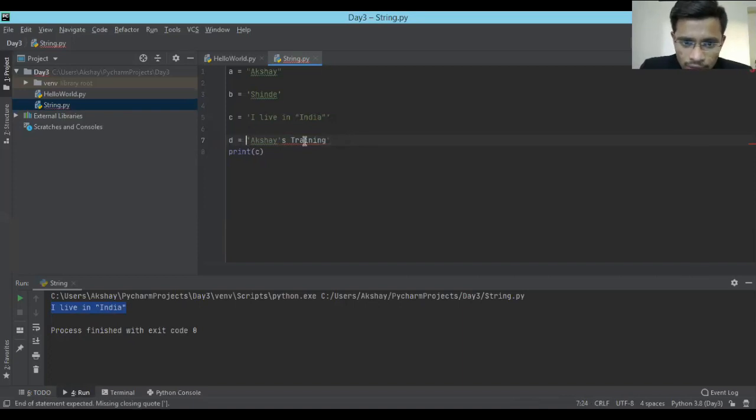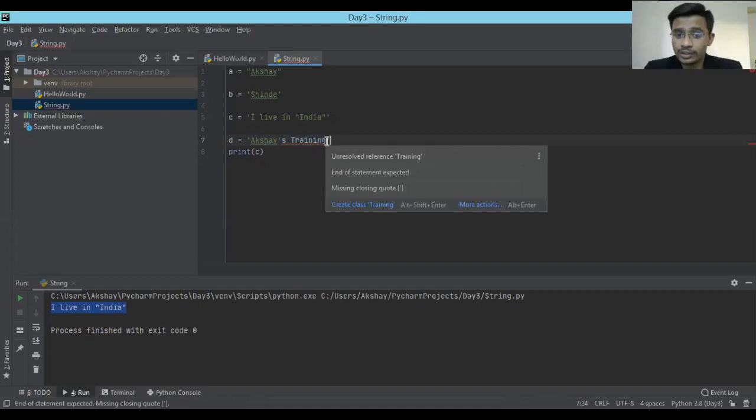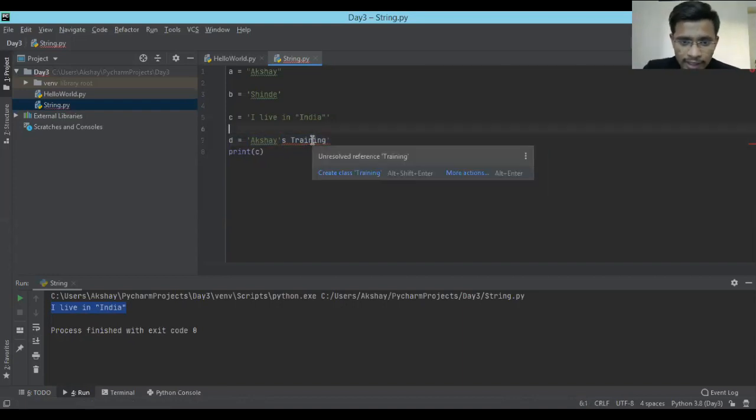Because there is a single quote inside that string, this will not be a right string. This particular string is showing in white color, so it means there is something wrong. And in PyCharm, see, this is the beauty. That's why I recommend you to go with an IDE. Once you make a mistake in this IDE, it will show you upfront.